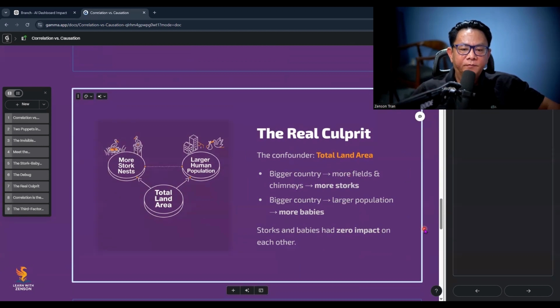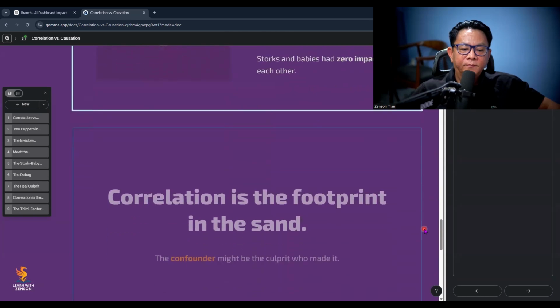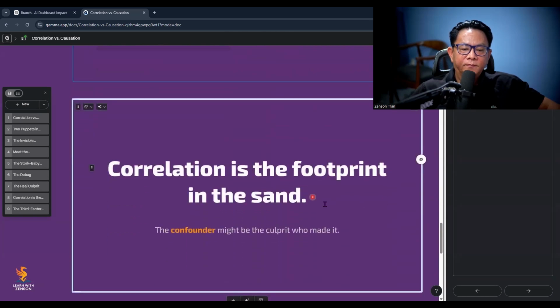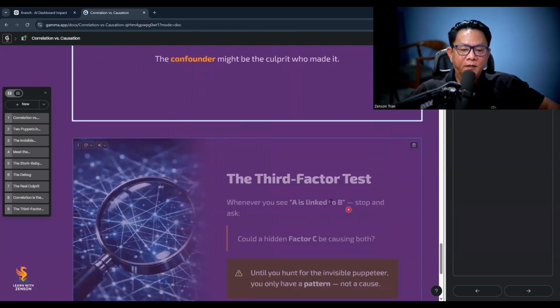Exactly. In rural areas, there's more land, more storks, and often more traditional family structures, leading to higher birth rates. So the stork wasn't the cause, the shared environment was the hidden puppeteer. Whenever you see two things move together, always ask, what else could be pulling both strings? So the correlation is a footprint in the sand, and the confounder may be the culprit who made it.